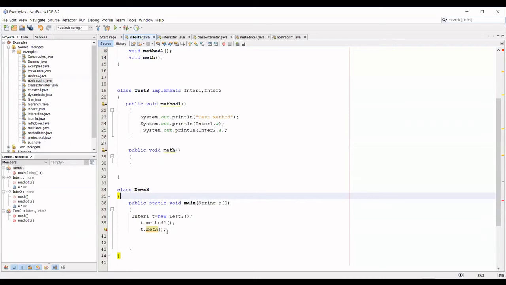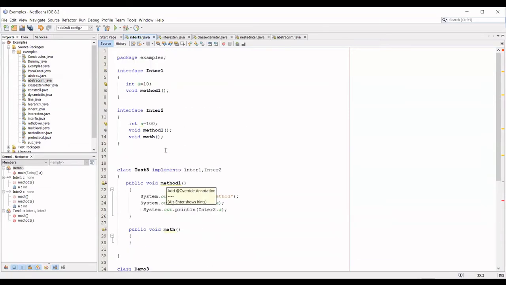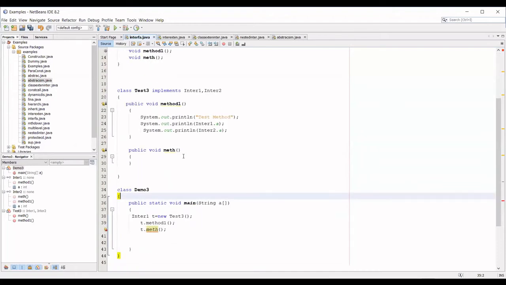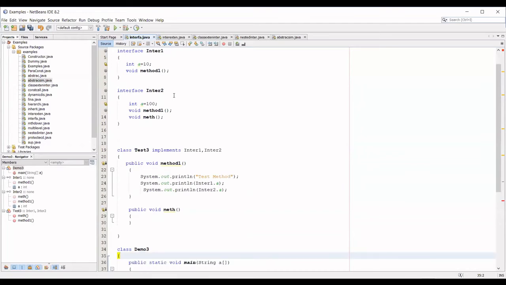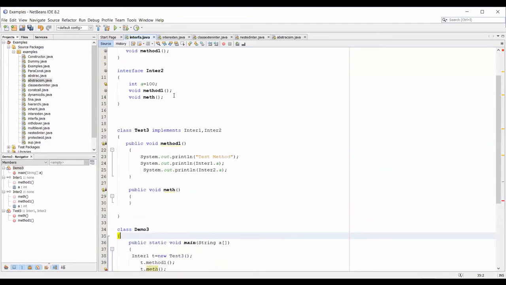There's an error because your inter1 doesn't know the method. It only knows the method which is declared inside it. It doesn't know the method which is declared inside your interface 2, meaning that it is a local method for it. But inside that method, if you're using inter2's variables, it's okay.